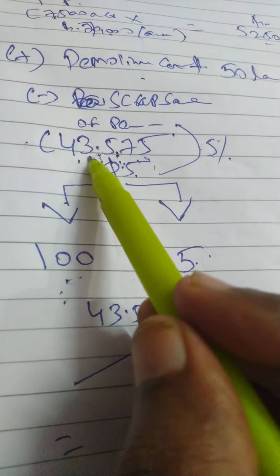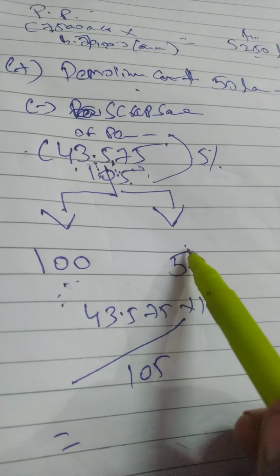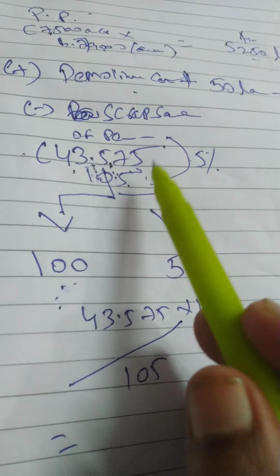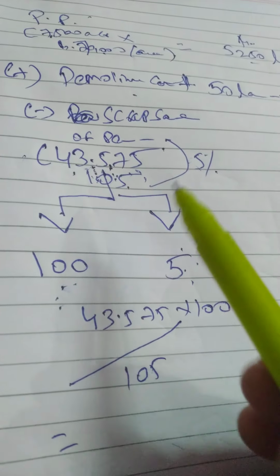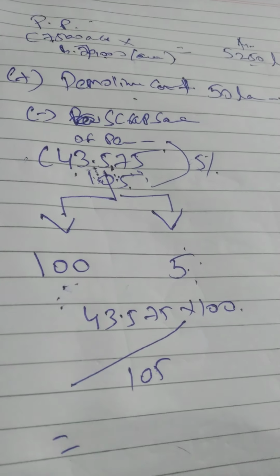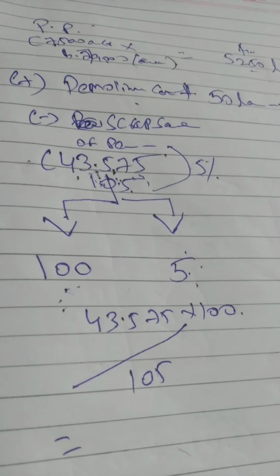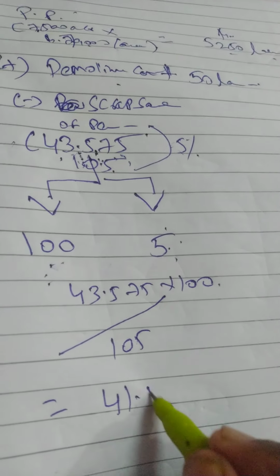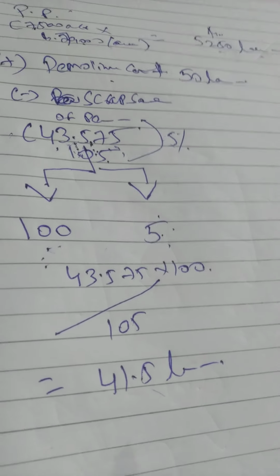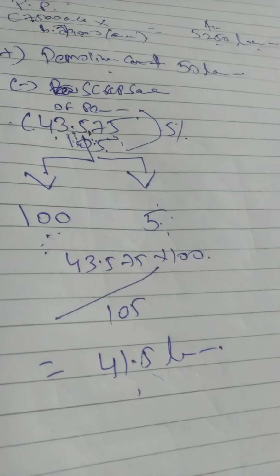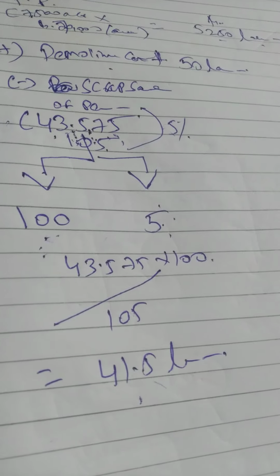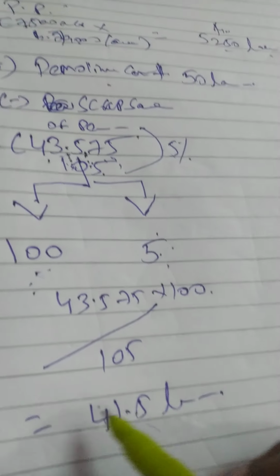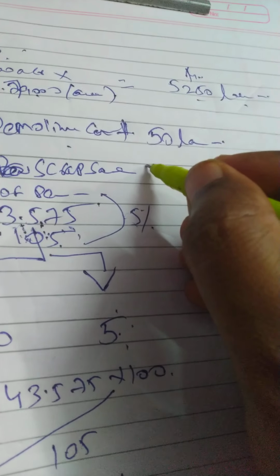We are segregating because 43.575 is inclusive of tax, which means the tax portion we are not going to receive; we have to pay it to the government. So the amount is 41.5 lakhs. Only 41.5 lakh we are going to receive. The balance amount we have to pay to government, that will not come to our pocket. So 41.5 is my net collection.